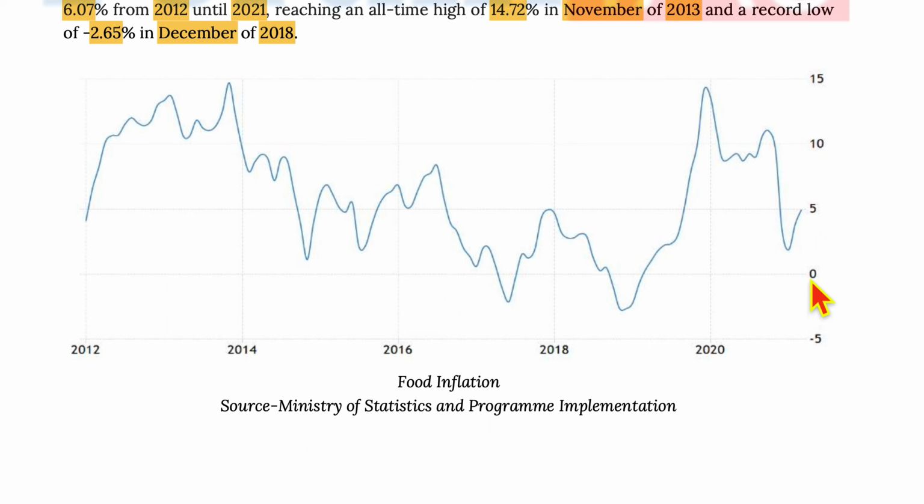So if we look at the chart, we see that there have been instances of deflation between 2019-18 and 2017-18. And apart from these, from 2012 to 2020, we have instances of food inflation, apart from these two dips, where it denotes deflation.